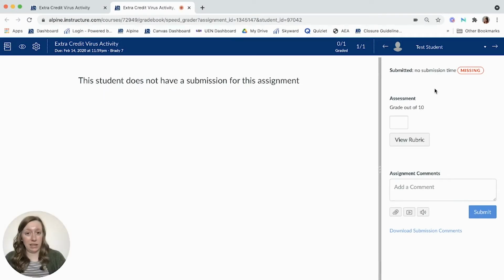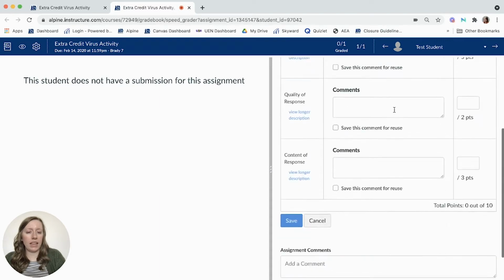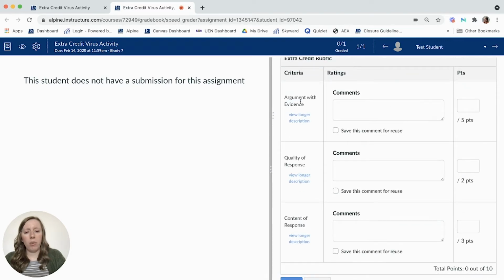Now, as the teacher, in the SpeedGrader, it's really easy to leave feedback. Where it says the student does not have a submission for this assignment, that's where you would see the student's name and whatever they write as their response. Now, for me on this side, this shows the teacher end. For this particular assignment, I can use a rubric. I give them points based on their argument, the quality of their response, and then the content. I can leave specific comments in each of these boxes for the students so that they can see why I gave them 3 out of 5 or 5 out of 5 on each of these different aspects.